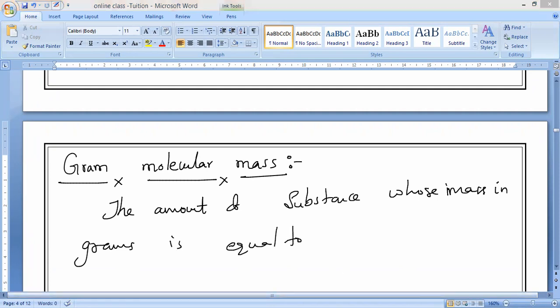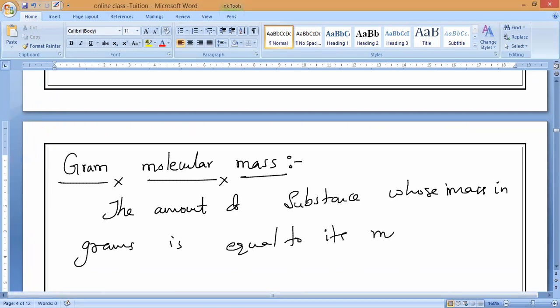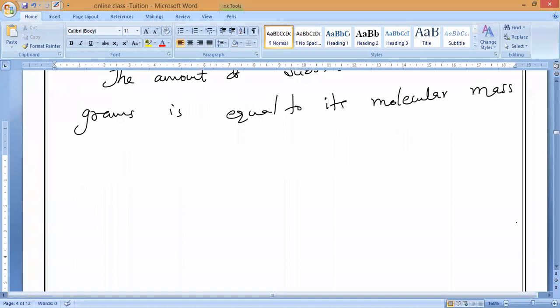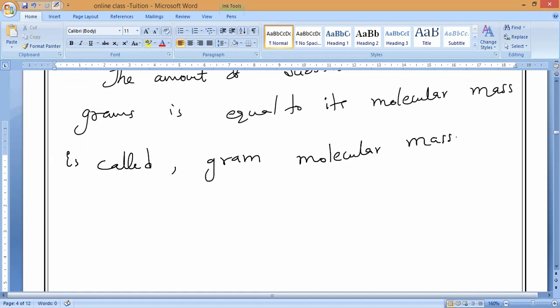Equal to its molecular mass is called what should we call it?